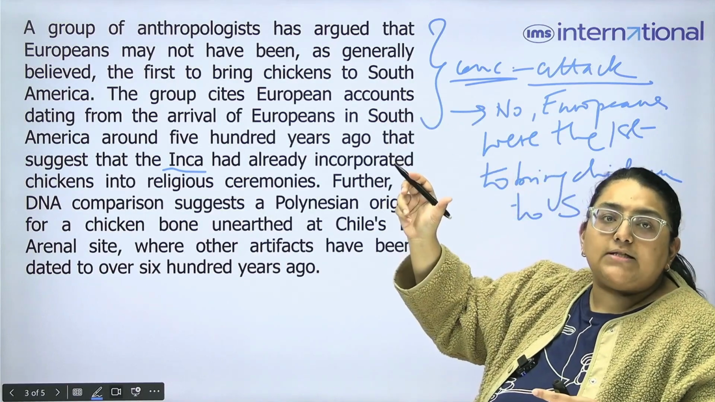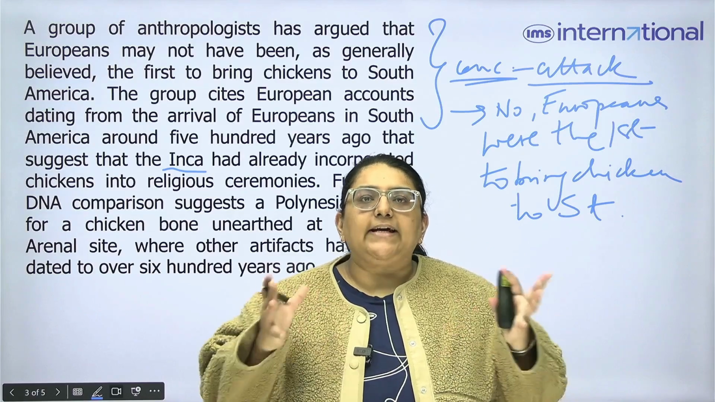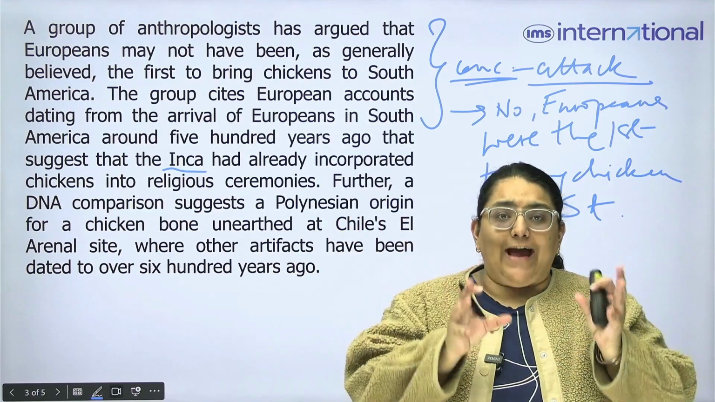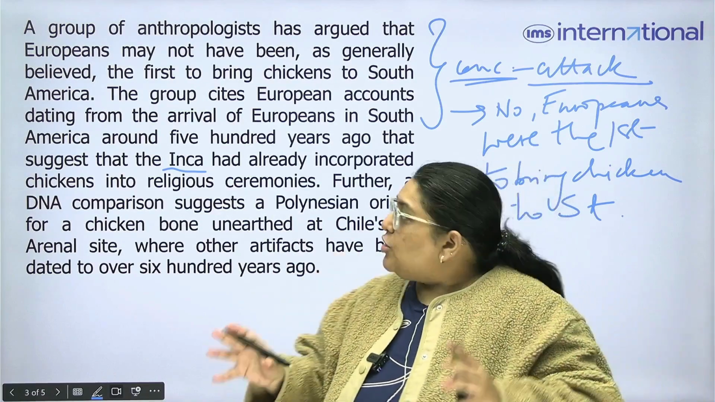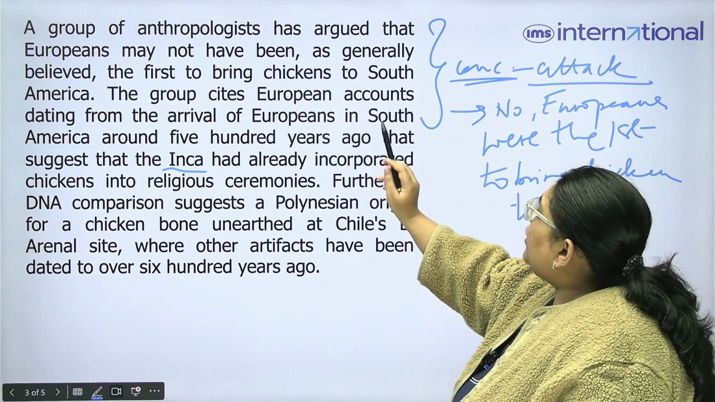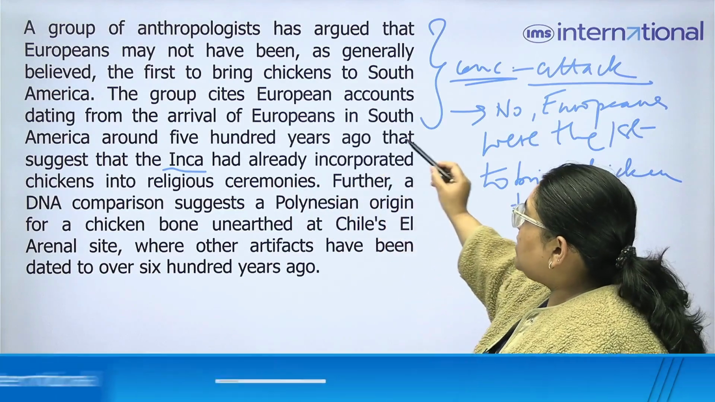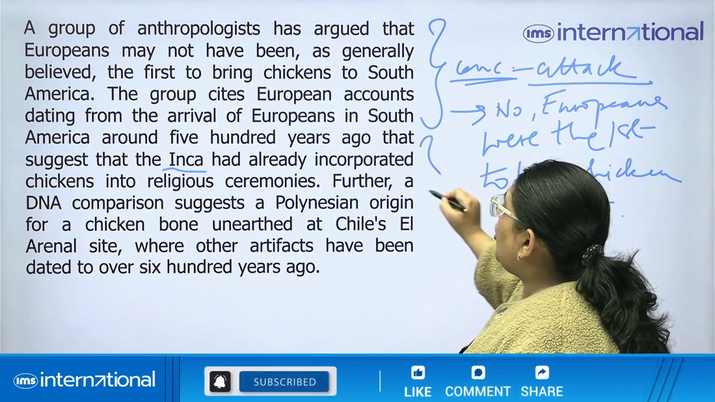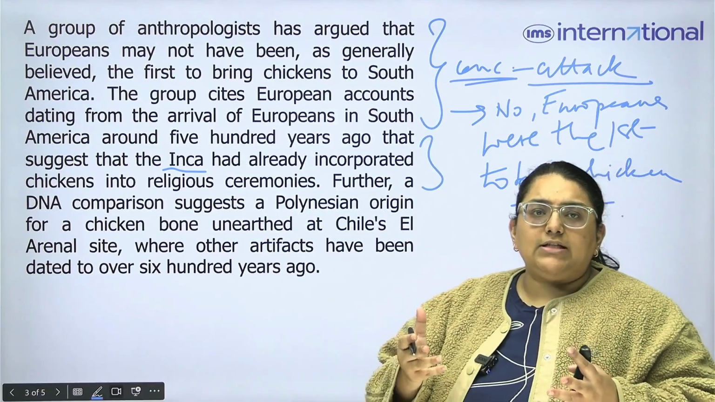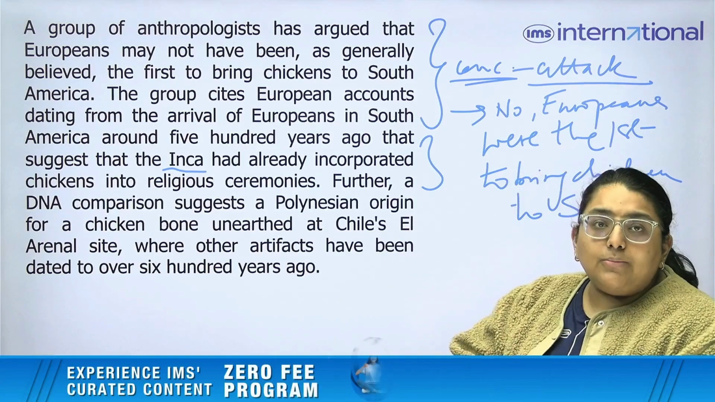So with this thought process in mind, now we will have a look at the options. Now the options could be directly weakening the conclusion, or the options can also create a doubt on the facts, that is the premises which have been stated. So what are the premises here? The first premise is that the group stated that European accounts dating from the arrival of Europeans around 500 years ago suggest that Inca had already incorporated chickens into their religious ceremonies. So if we have a kind of an option which says that they had not, or chickens were not present previously, then that could also be the correct answer.